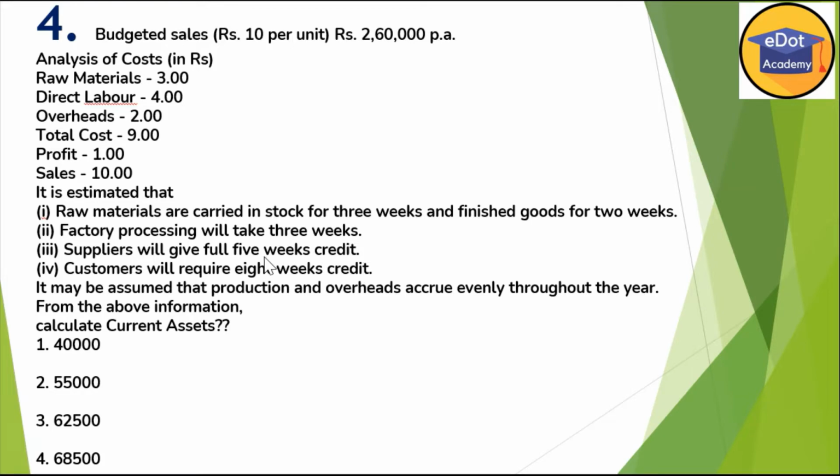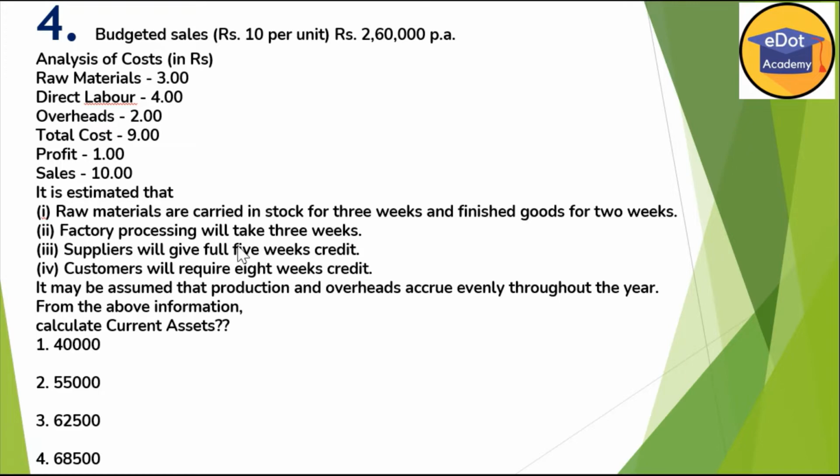So now you have to calculate your cost of finished goods, your cost of semi-finished goods, means your work in progress. Work in progress we already calculated, 9,000 rupees. So no problem. Now see, and you have to check the data once again here. Customer will require 8 weeks credit.